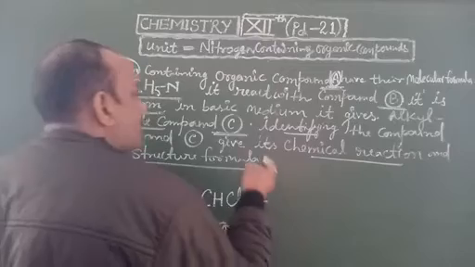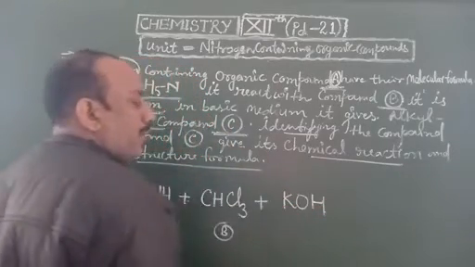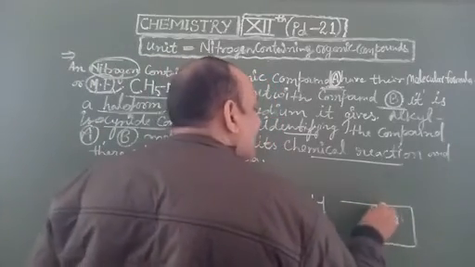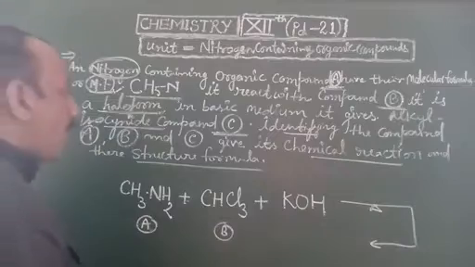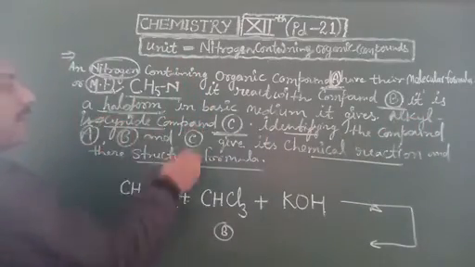This reaction goes on in basic medium, so we take potassium hydroxide KOH. Both reactants react with one another to form an alkyl isocyanide, compound C.